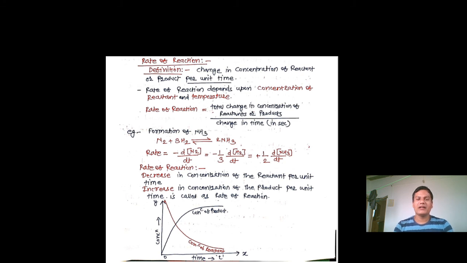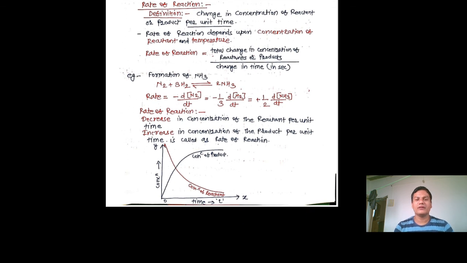We can see the graph for rate of reaction. If you see here, this one is the red line, and here I have written concentration of reactant, and there is a blue line that is concentration of product. The graph is between concentration and time. So you see that as time increases, concentration decreases for reactant.